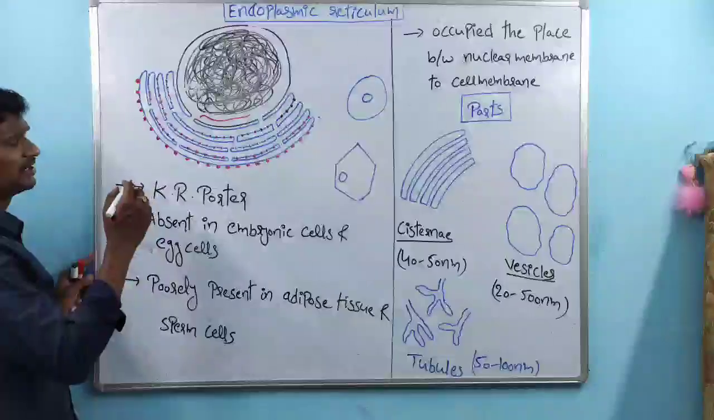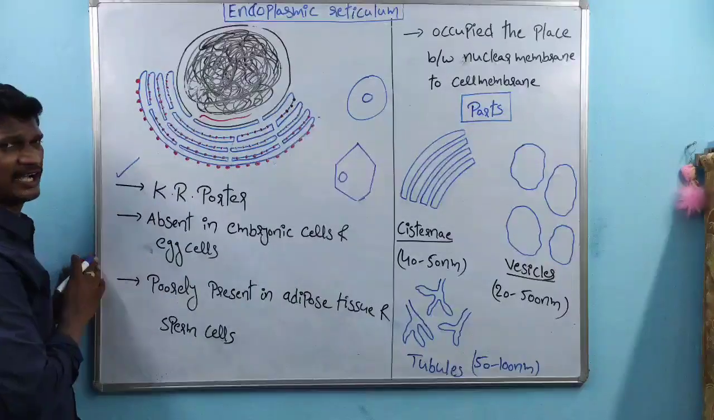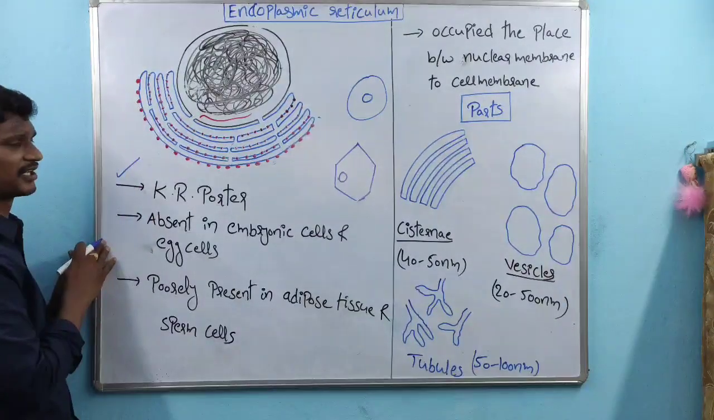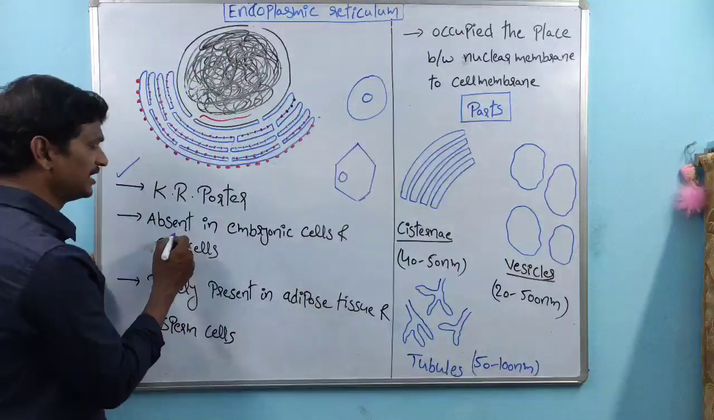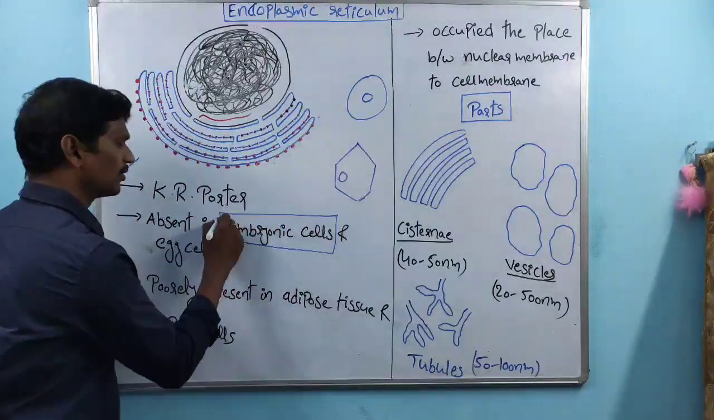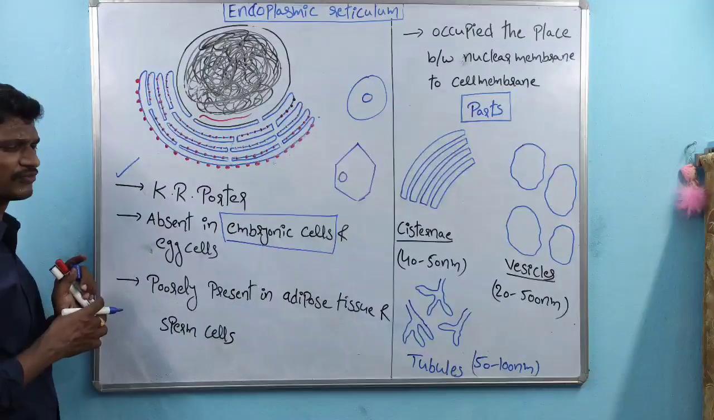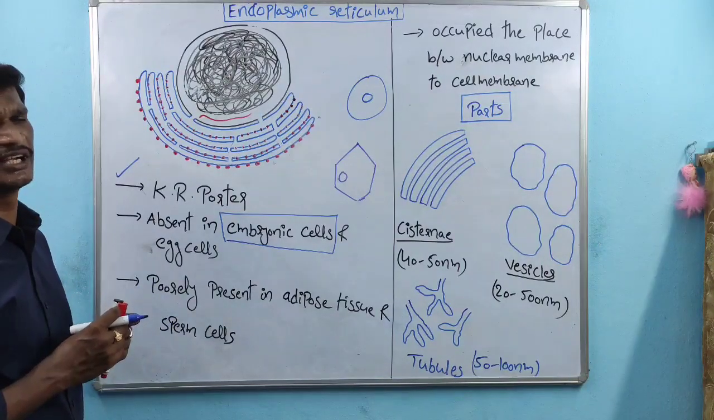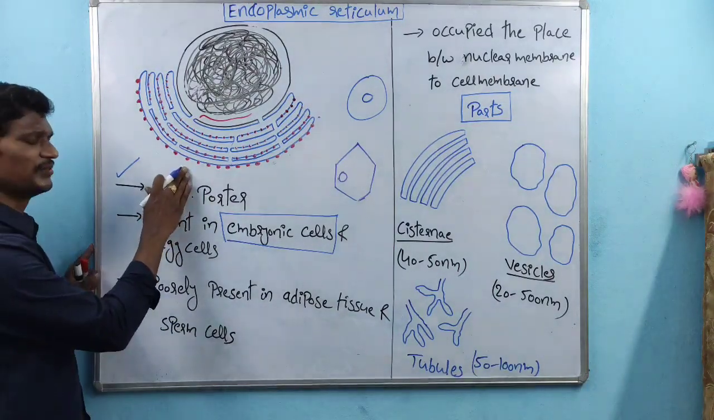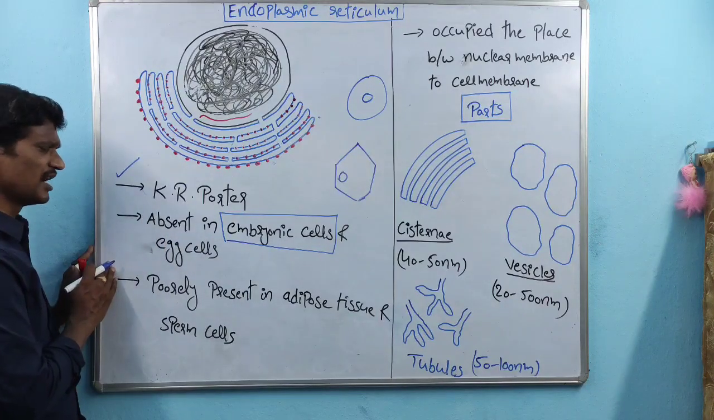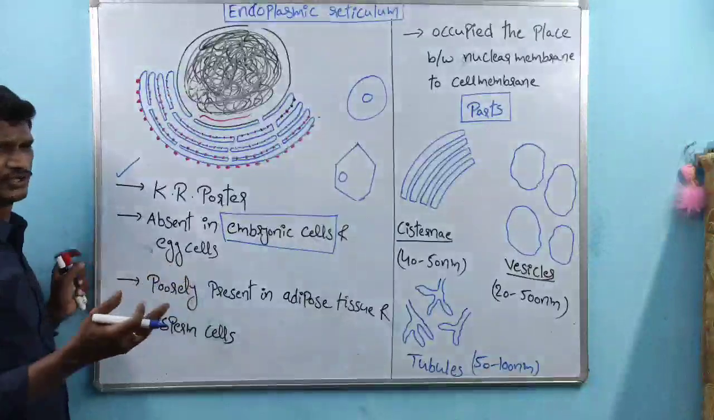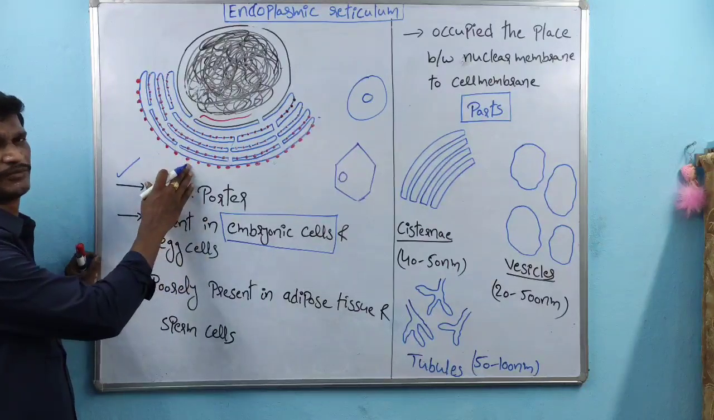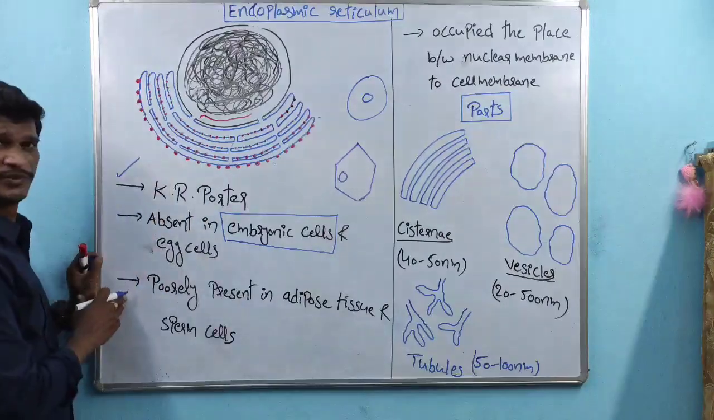And coming to the next one, the endoplasmic reticulum was first identified by K.R. Porter. K.R. Porter is the scientist who first identified the endoplasmic reticulum. Especially, the endoplasmic reticulum is absent in embryonic cells. Whatever embryonic tissue is there after the fusion of sperm cells and egg cells, where embryo formation takes place, within those embryonic cells the endoplasmic reticulum is absent. At the same time, the egg cells also do not contain the endoplasmic reticulum.